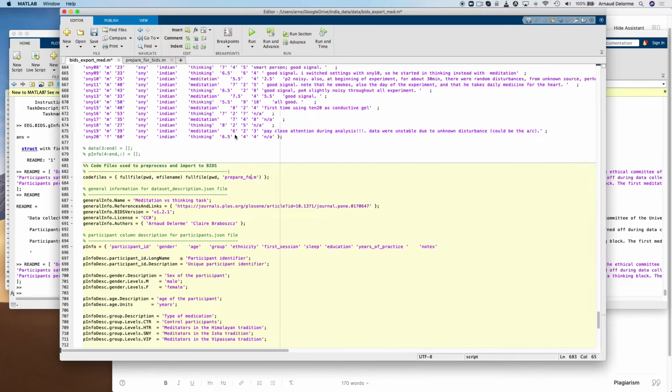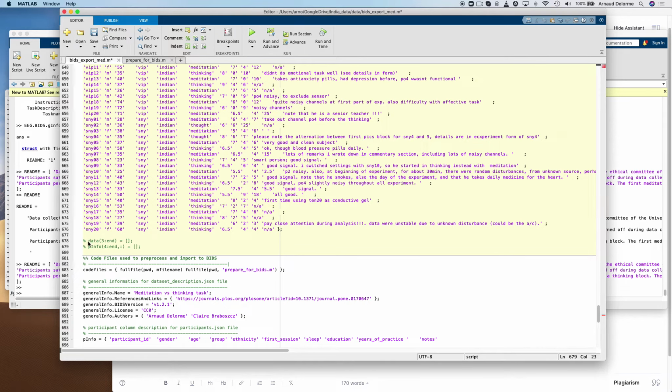Here I'm also including my export script, so it is exported along with the data. Also, I uncommented these 2 lines of code, so it would just export the first 3 subjects. I don't want to export the 98 subjects at once. I just want to run the script a couple of times, making sure it works with a couple of subjects.